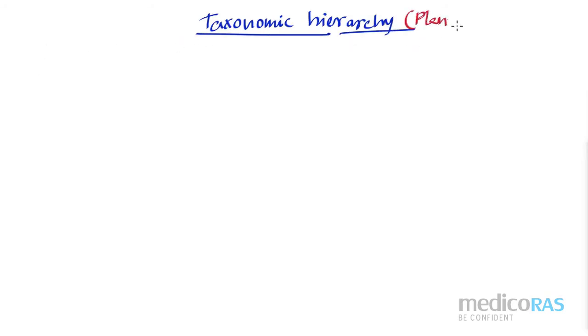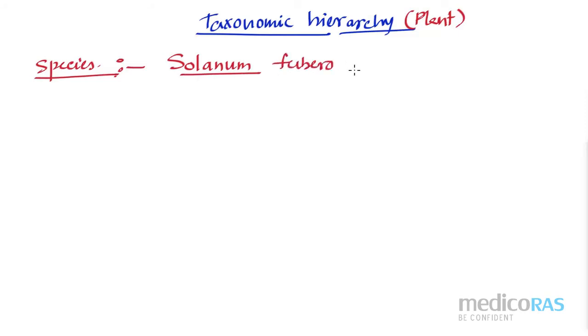If it is taxonomic hierarchy, please write it down. You have to write the same thing for the animal. Here I am writing only for the plant part. Now, first one is the species. I am coming from the bottom and then I will go in ascending order. The species, whatever they have given, is Solanum tuberosum. Solanum tuberosum is potato.